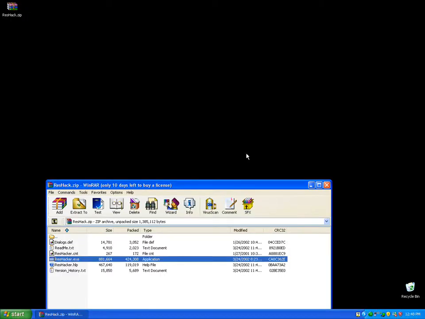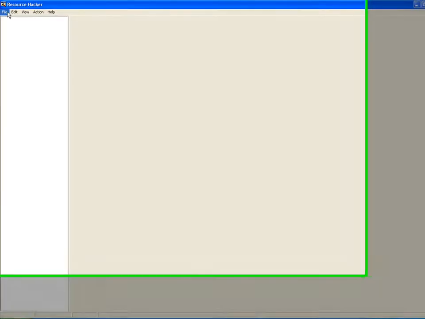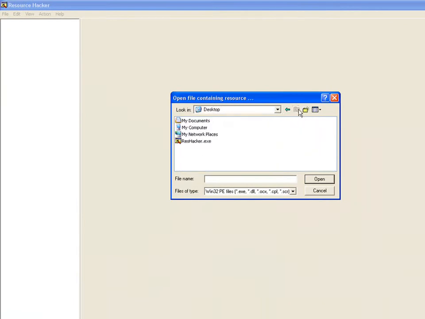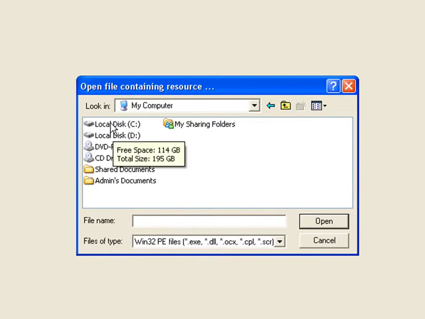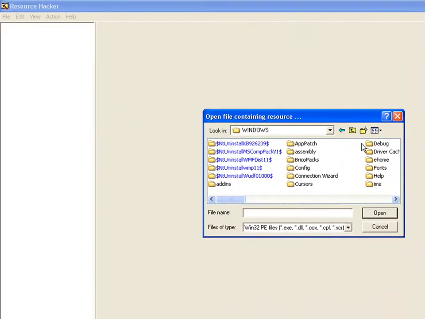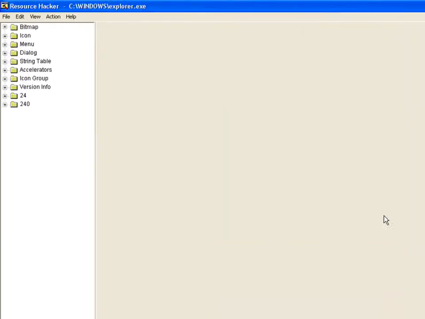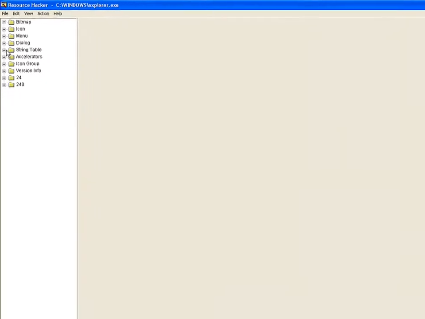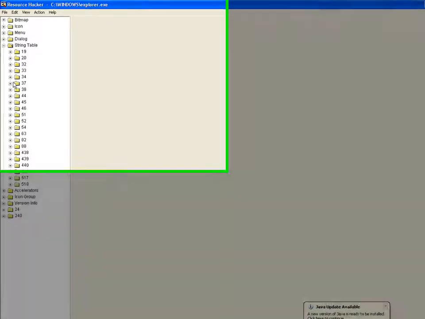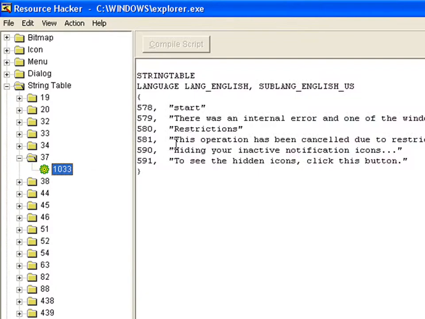Go ahead and open that, extract the exe. You don't really need all that other stuff. Now, you're going to want to navigate like this. Go to My Computer, Local Disk C, Windows, and find Explorer.exe. Go ahead and open it. Go to String Table, and go to String 37, and click that. See, it says Start right there. Just go ahead and edit that to whatever you want. I'll use Deadshot because that's who I am.